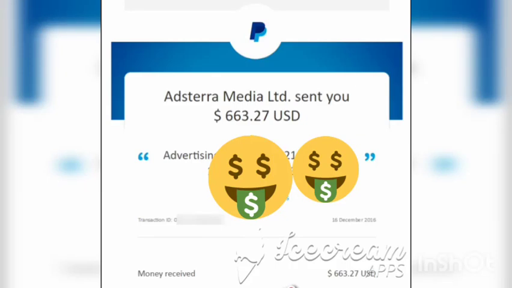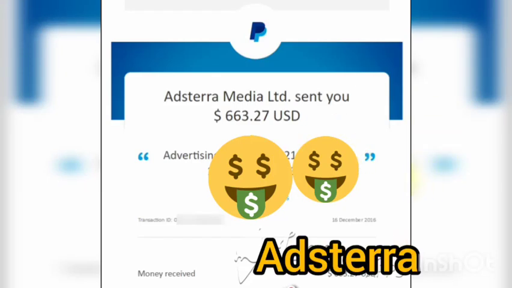Guys, as you can all see on the screen here, this is the amount of paper money that I just received from this company. I'll be showing you how you'll be able to receive the same amount of money from this company. Without wasting much time, let's hop into the video.